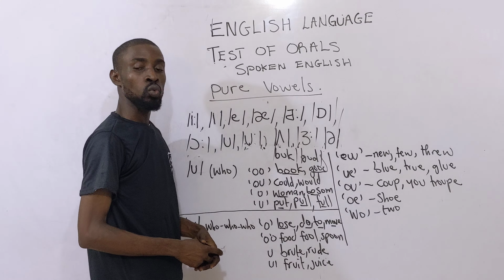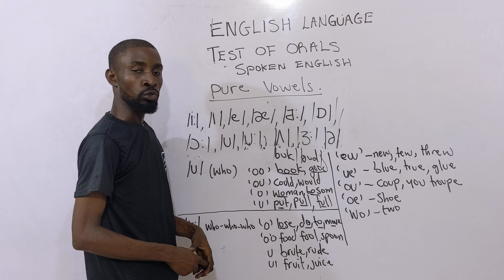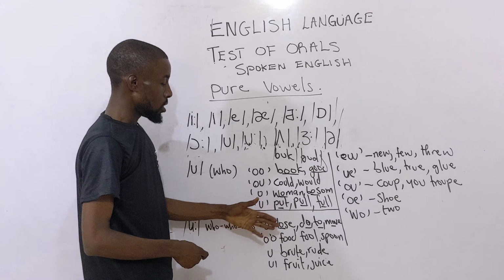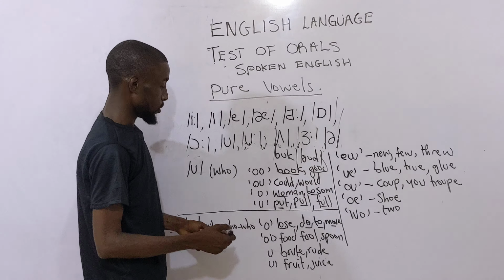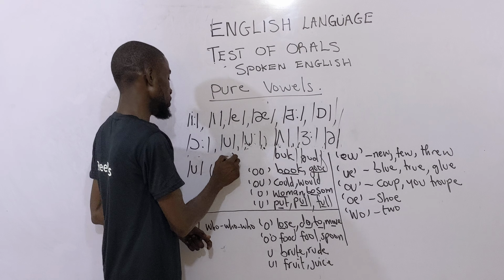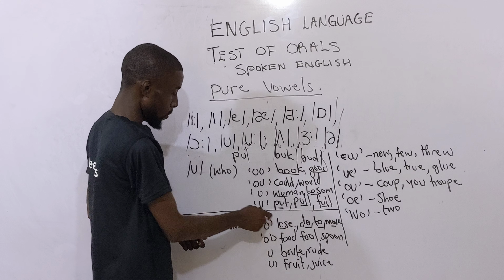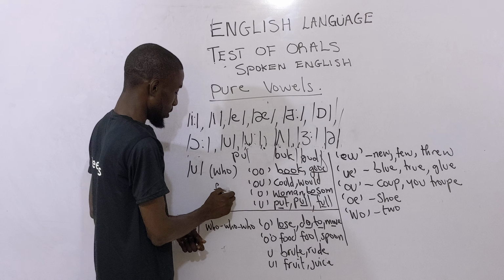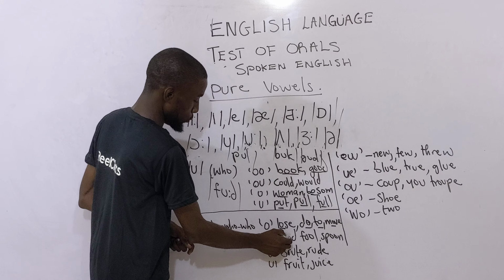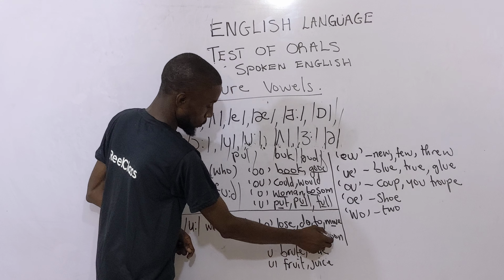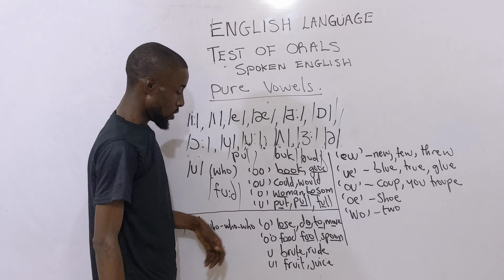Then what about the ones with double O's, where you have food, spoon? I believe you can transcribe all of this right now. If I want to transcribe pool, I just put this one with L. Then transcribe brute or food. All these ones are long vowels.